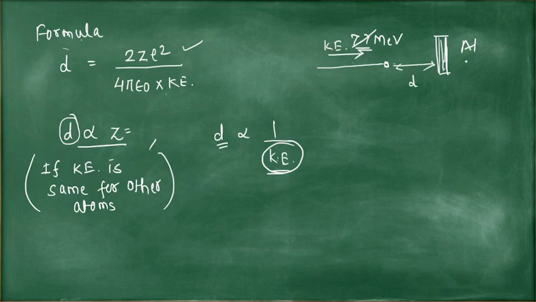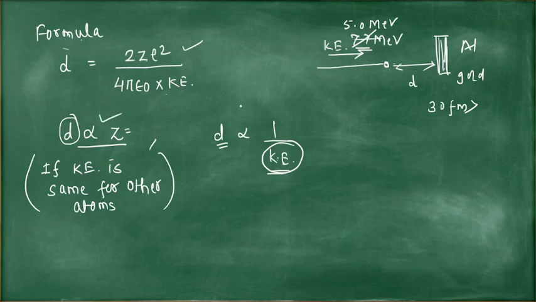Suppose this is gold and the kinetic energy is less than this, suppose 5 mega electron volt, then D is greater than 30 fm.